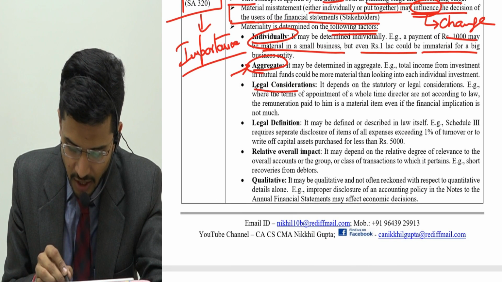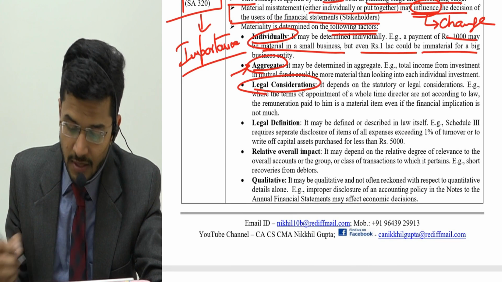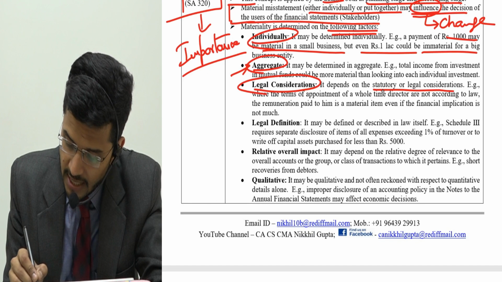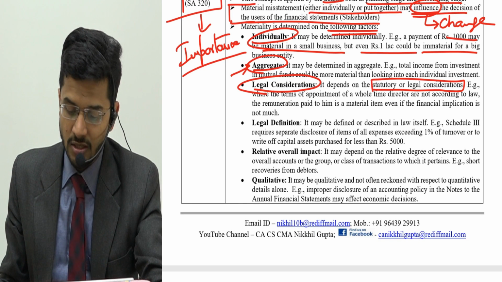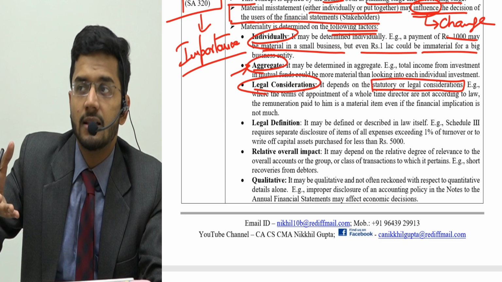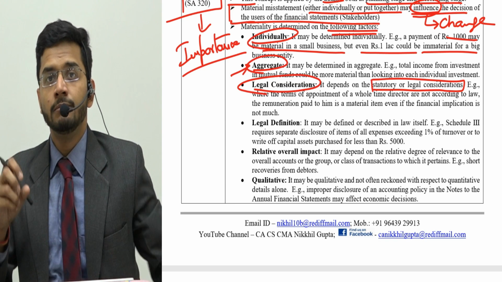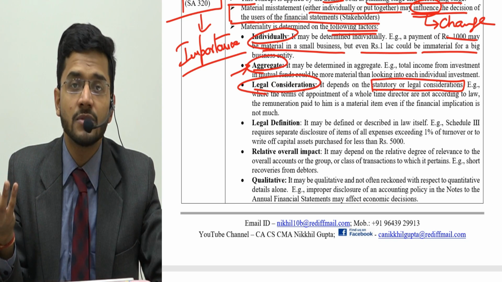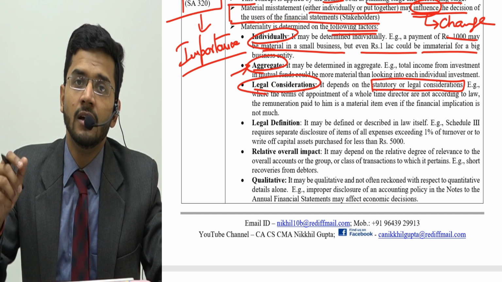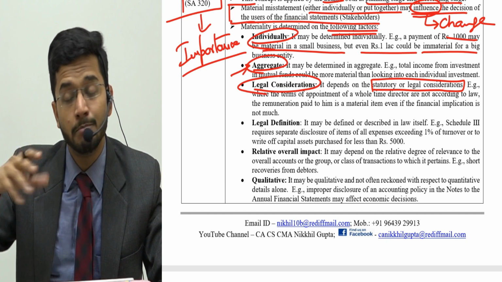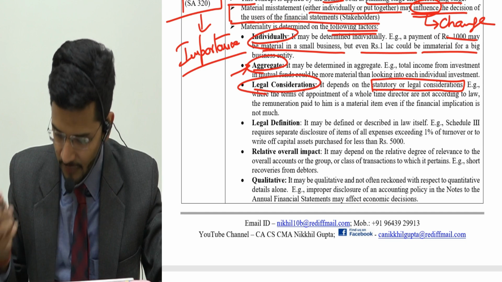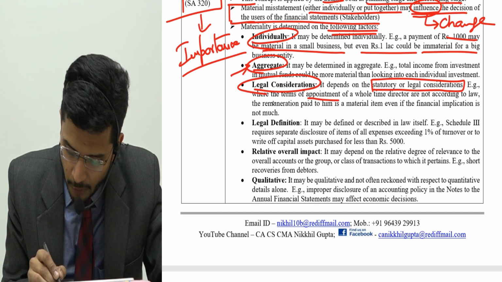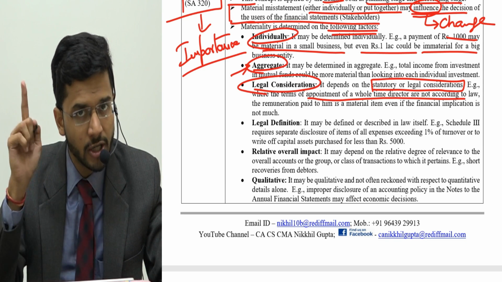Next, legal considerations. Sometimes there are statutory or legal considerations which make a particular item relevant. Although in monetary terms it is not relevant, because of the legal restriction or statutory requirements, it makes that particular transaction relevant. For example, where the terms of appointment of a whole-time director are not according to law.